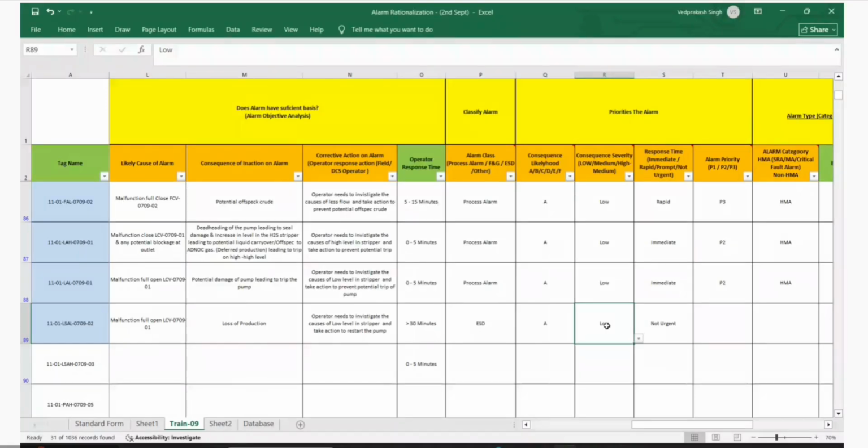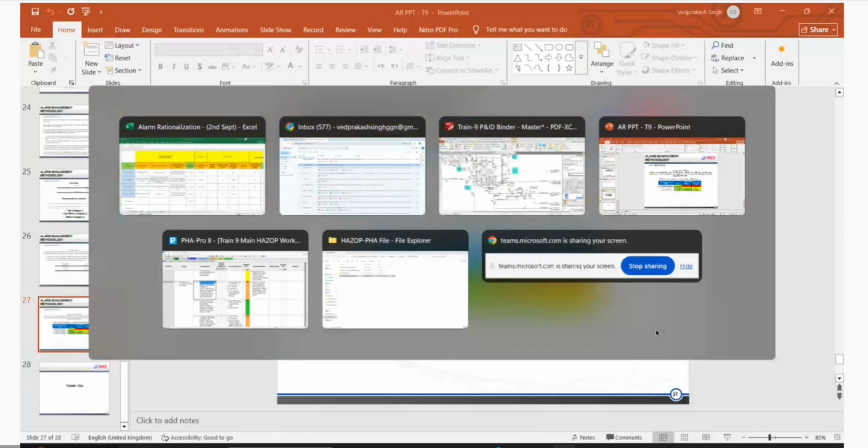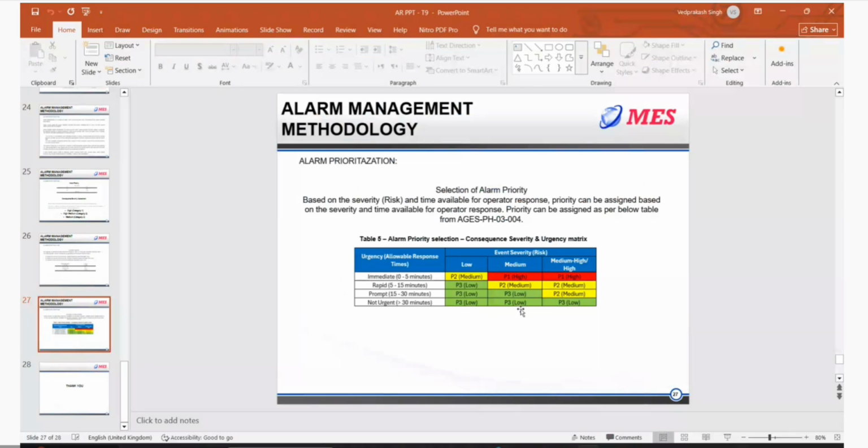Not urgent will be P3. Medium, we are saying that if there is a LOPC leading to people injury, medium needs to be one. Medium and P3. So low is a P2. Low and medium. Urgent, but it is not immediate. It is not low and urgent, right? Low urgent is a P3, so everything here is P3.